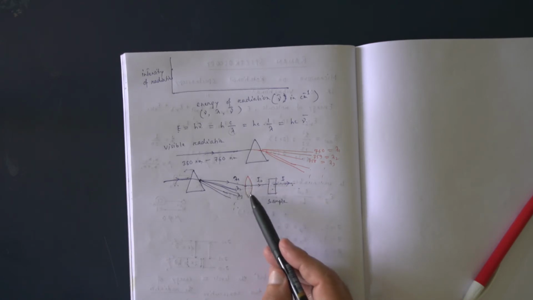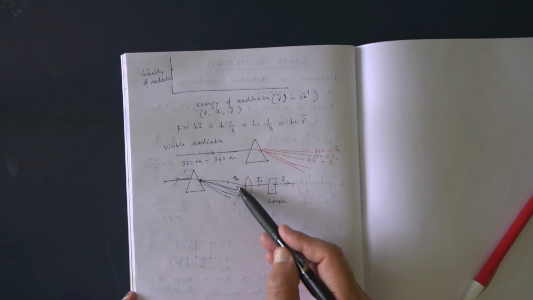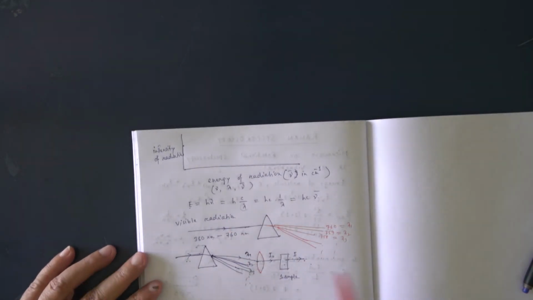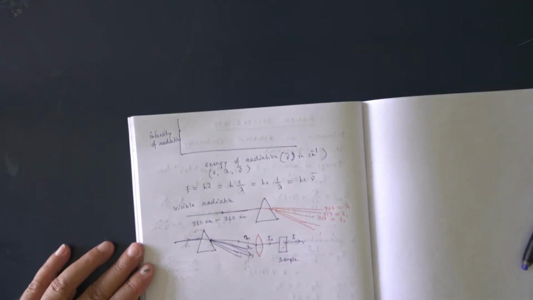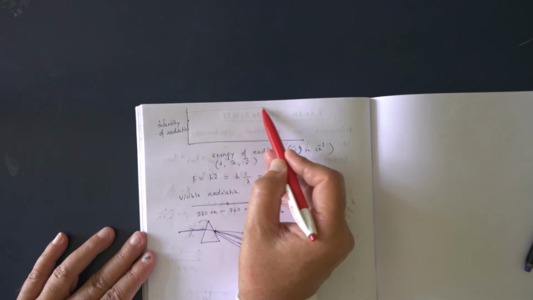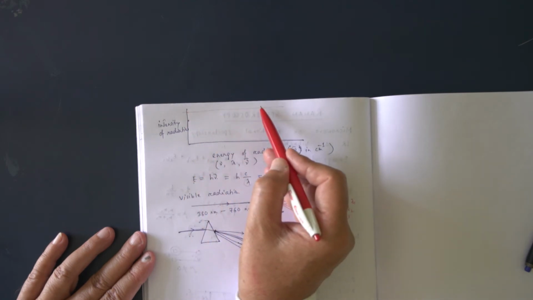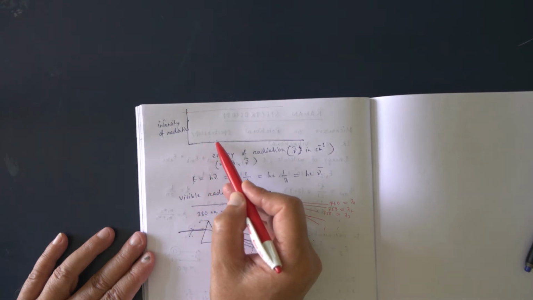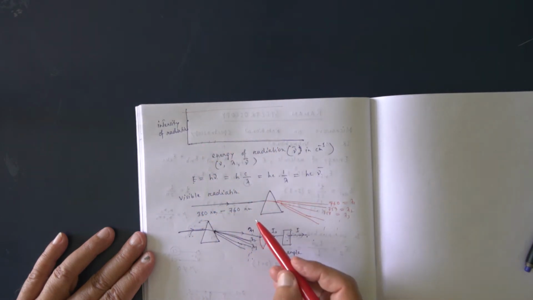Now initially, the intensity of all these wavelengths is the same. Okay, this is lambda 1, lambda 2, lambda 3, lambda 4, lambda 5, and so on.